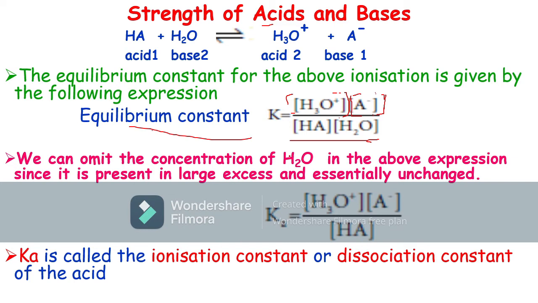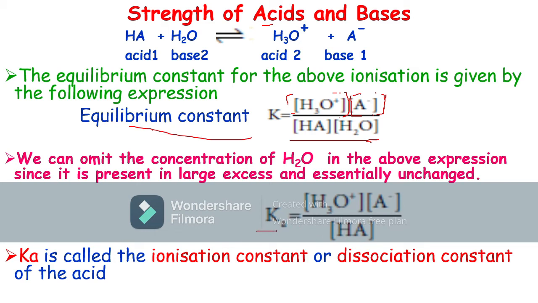Water we are taking in large excess amount. Its concentration does not change. So we can omit the concentration of water in this ionization reaction. So in the remaining part, Ka is equal to the concentration of hydronium ion into the concentration of A minus, divided by the concentration of HA.